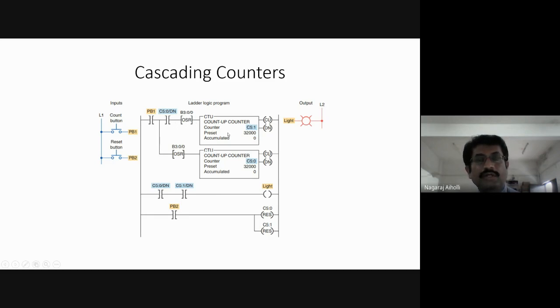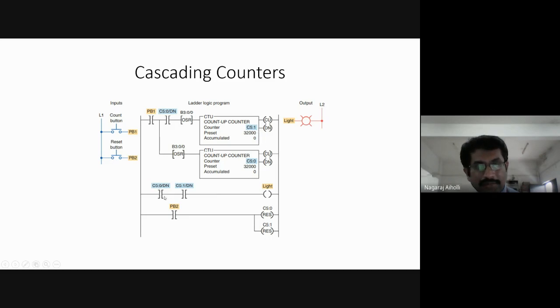The up counter becomes true and starts to count from the accumulated value 0 up to the maximum value 32,000. Then the done bit will be equal to 1, and let us see what happens next.